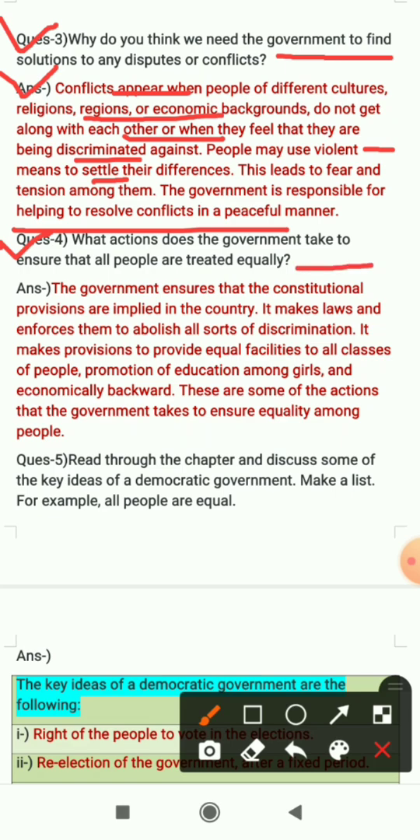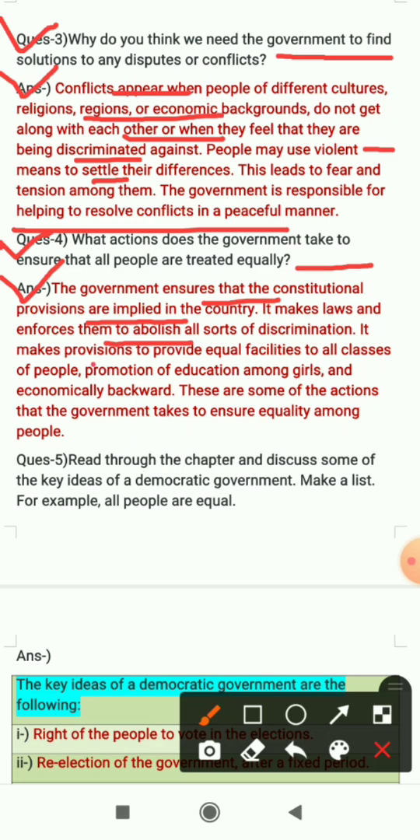So here we have to tell the actions which the government takes to ensure that all people are treated equally. Let's see the answer. The government ensures that the constitutional provisions are implemented in the country. It makes laws and enforces them to abolish all sorts of discrimination. That means there should be no kind of discrimination in the country.